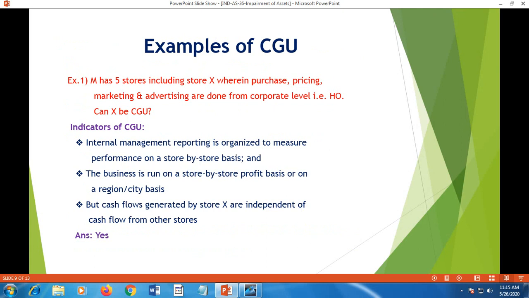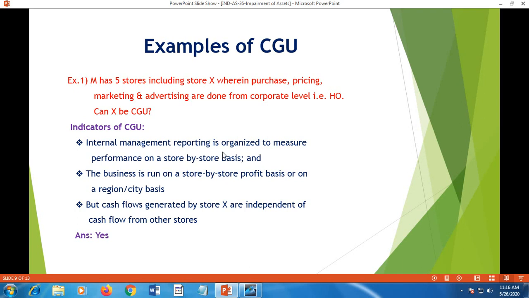We shall consider some examples under CGU. M has 5 stores including store X, wherein purchase, pricing, marketing and advertising are done from the corporate level, that is, at the head office. Can X be a CGU, a cash generating unit? The analysis is given here as part of the solution.